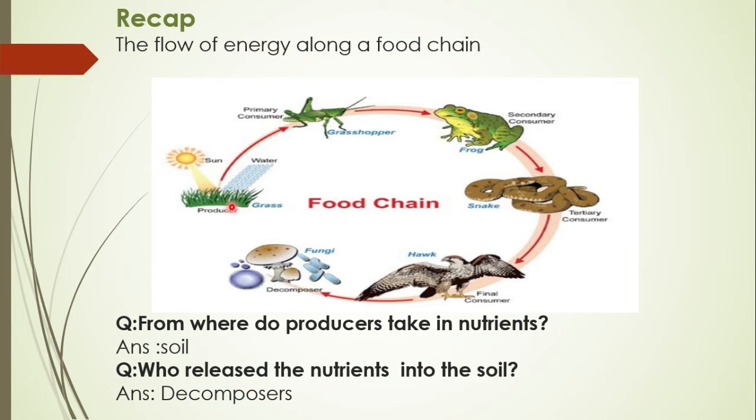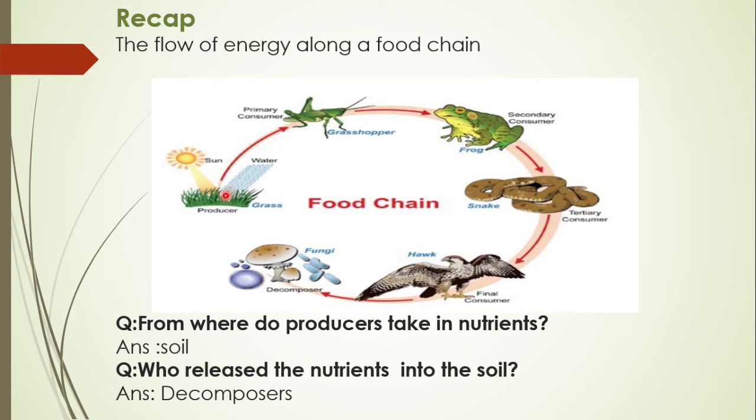Recall what producers are. Producers are green plants that take sunlight, absorb water and minerals, and prepare their food by a process named photosynthesis. When these producers are eaten by a consumer, then